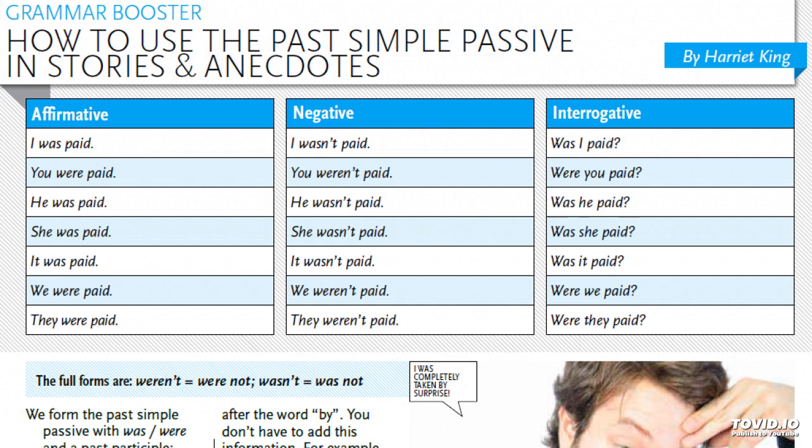Notice how the person who does the action can appear at the end of the sentence after the word by. You don't have to add this information. For example, the photo was taken in 1932 by Susan Bates.